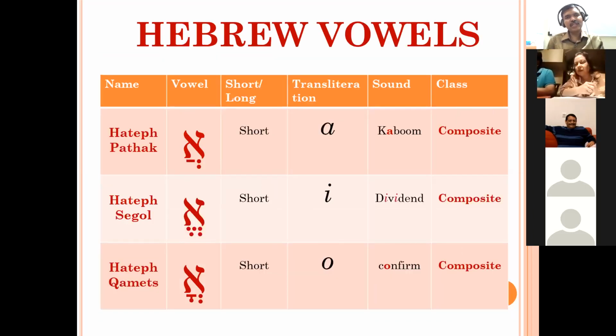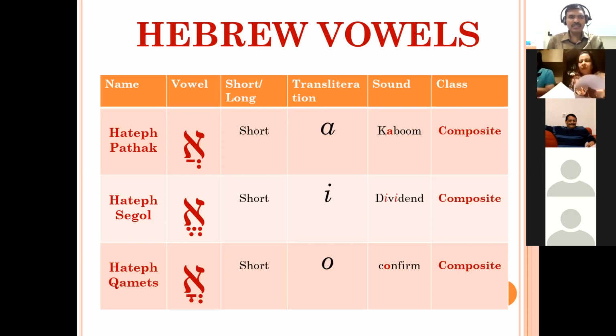Then last time we have seen about the Hebrew vowels. Whenever Sheva combines with Pathah, it gives Hatef Pathah. It is a composite Sheva. These three composite Shevas, gutturals will always prefer. It gives a short A sound, as in Kaboom.